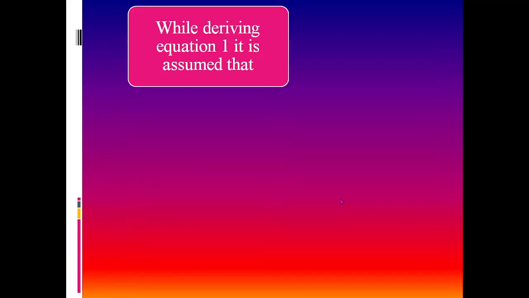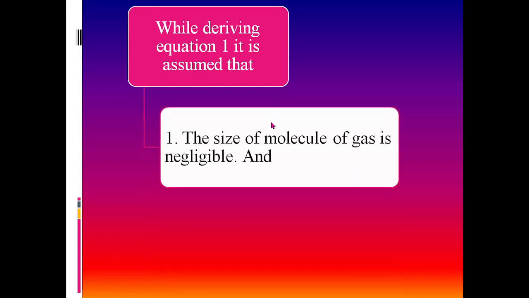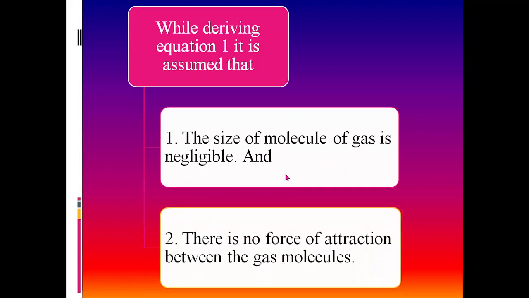While deriving this equation 1, it was assumed that the size of molecule of gas is negligible and there is no force of attraction between the gas molecules. These are the two assumptions considered while deriving the perfect gas equation. What are these assumptions?